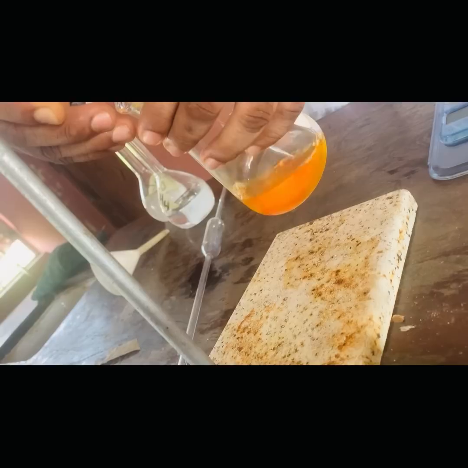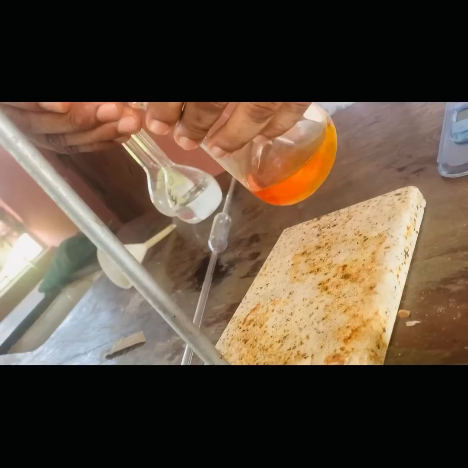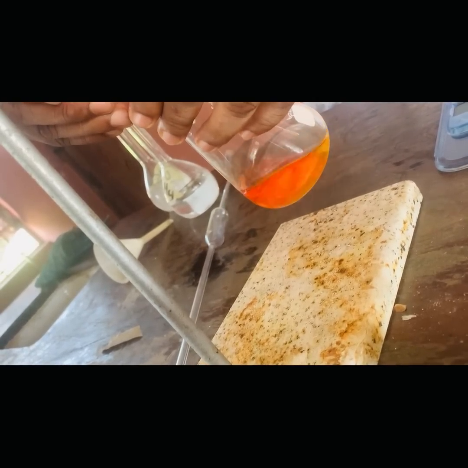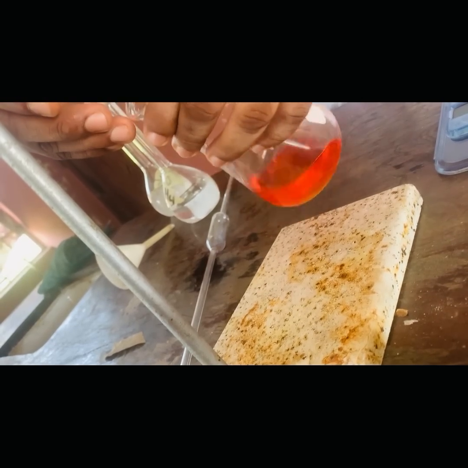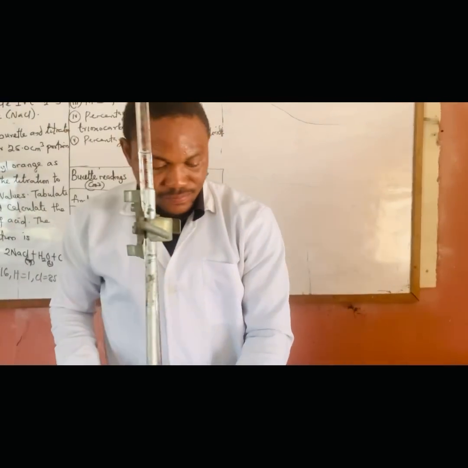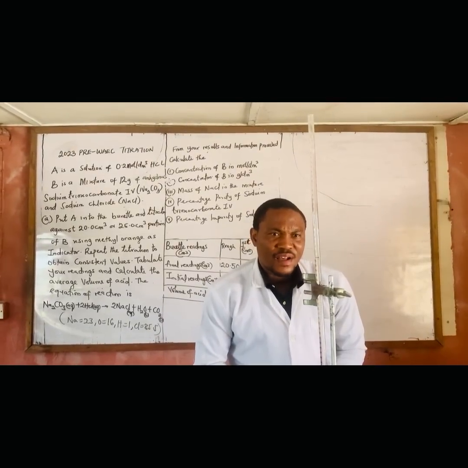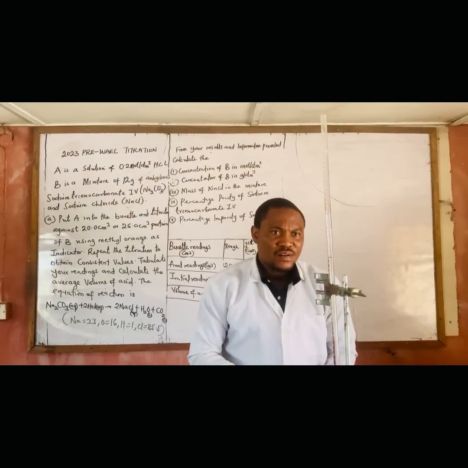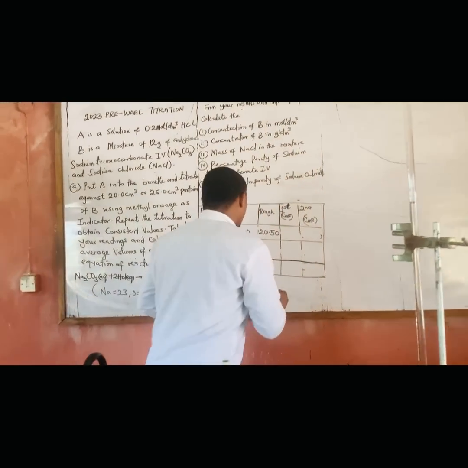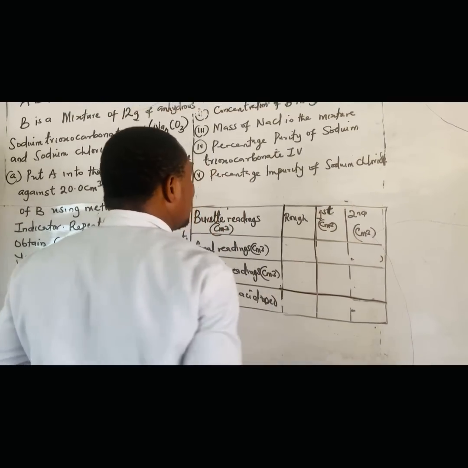So be giving me signs. You can see it's giving me signs that it's about to change. So I have to be careful. You have to be careful. Can you see that now? Can you see the color change? So let's see what it is. So I have 21.20 for my rough.